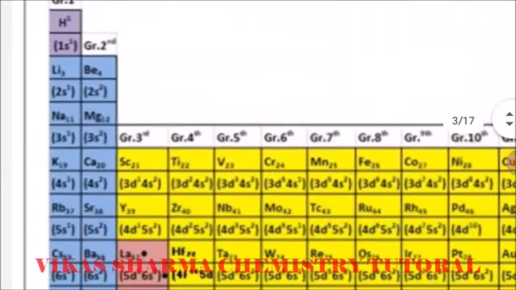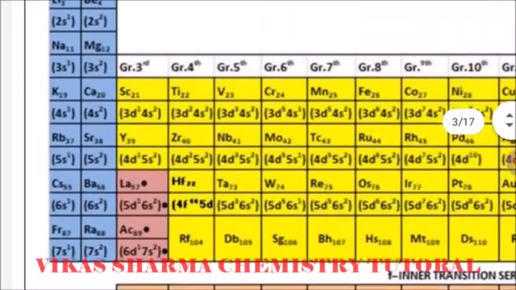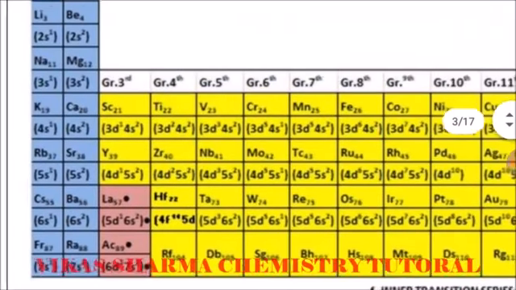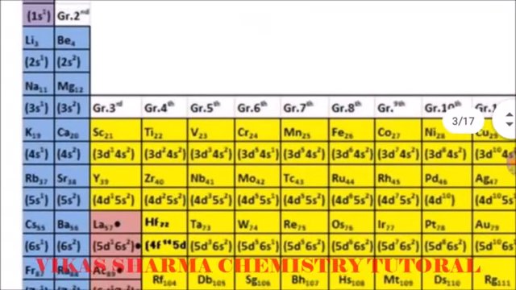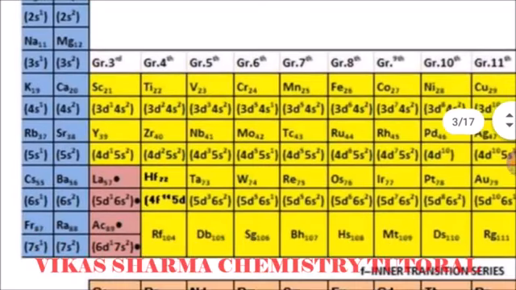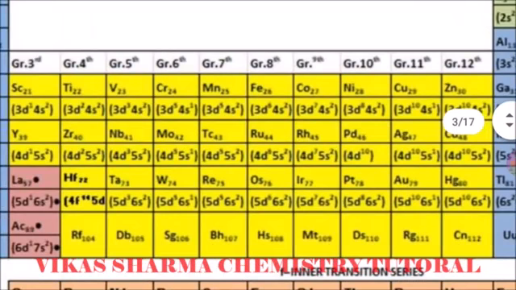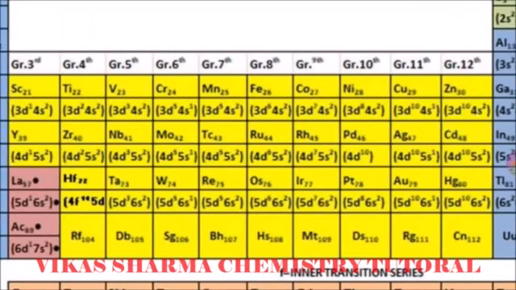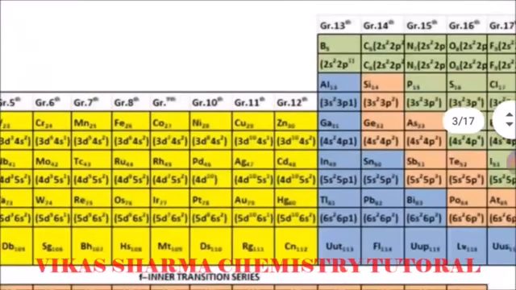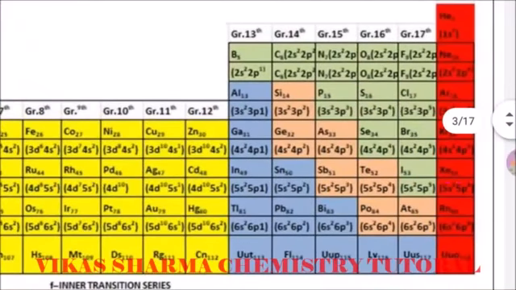Group 1: lithium, sodium, potassium, rubidium, cesium, francium, the alkali metals. Group 2: beryllium, magnesium, calcium, strontium, barium, radium, the alkaline earth metals. In the yellow line you see groups 3 to 12, known as the transition elements because these are d block elements. Groups 13 to 18 are known as p block elements.